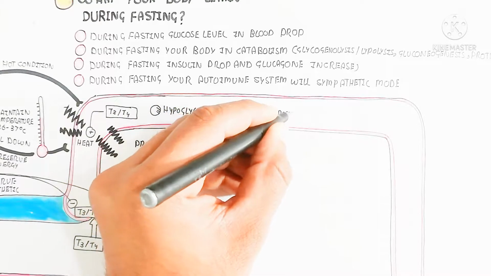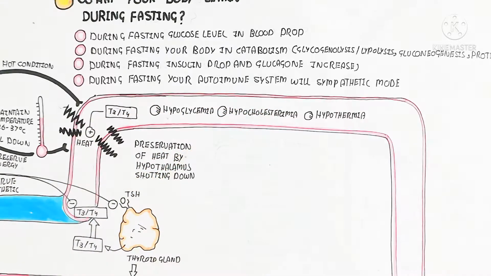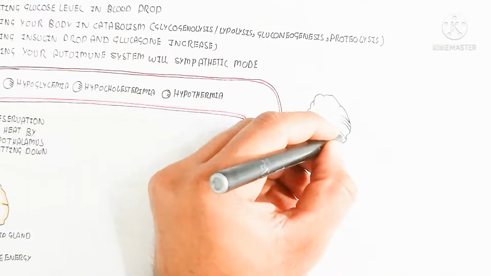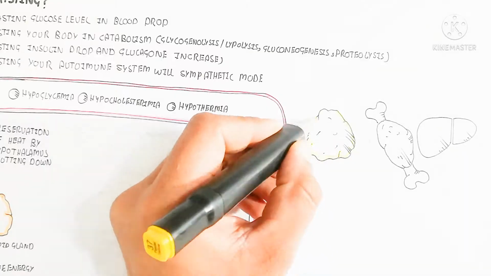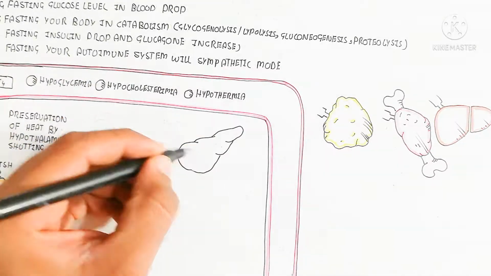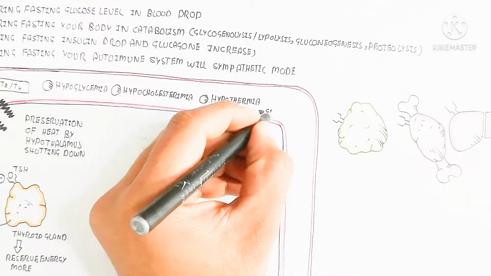Let's begin to understand hypoglycemia, hypocholesterolemia and hypothermia. Hyperthermia is the increase of temperature, while here we have hypoglycemia meaning the decrease of glucose, the decrease of lipids, and the decrease of temperature. And here are the adipose tissue, muscle tissue, and liver, the hepatocyte.